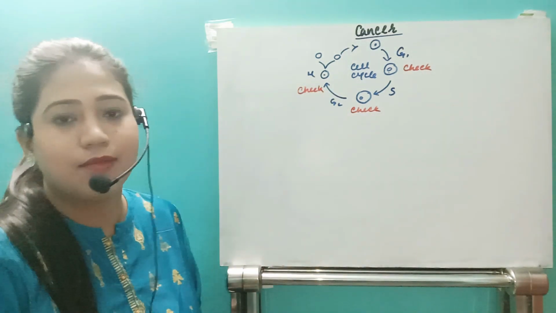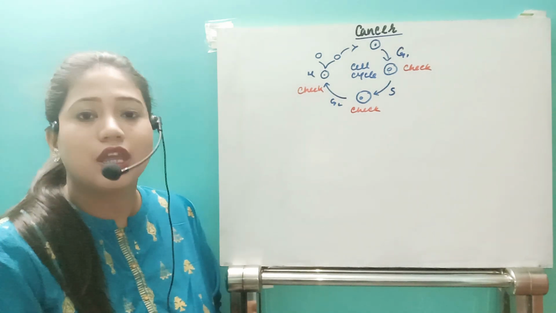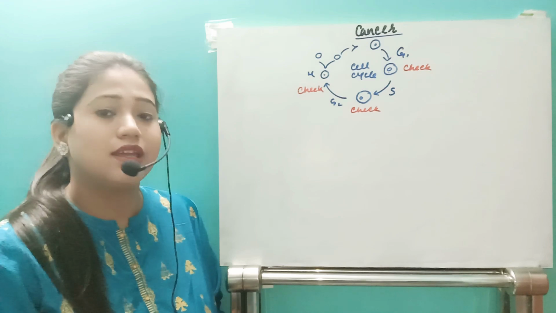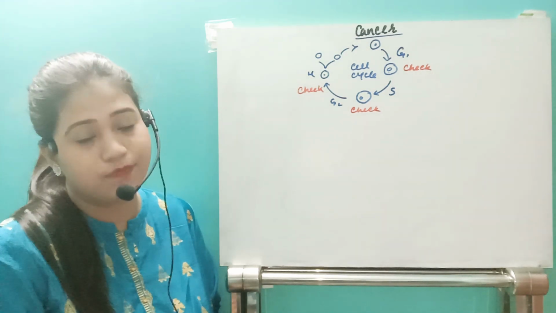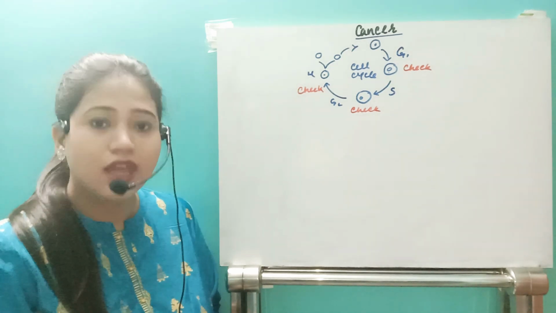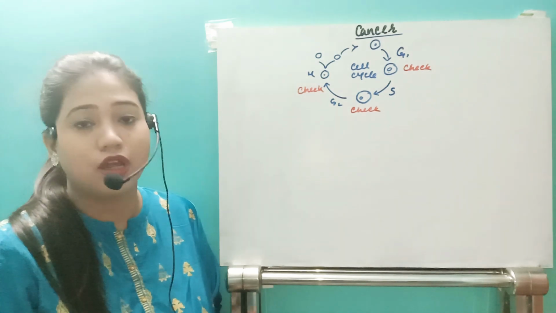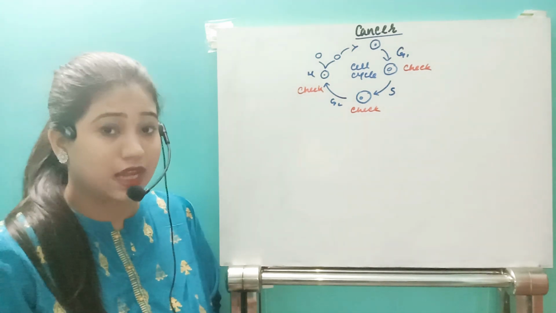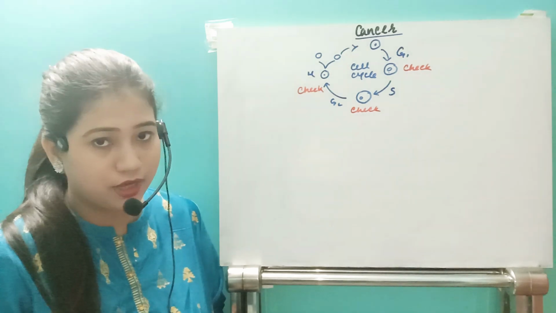In every step we are going to have some checkpoints, and in those checkpoints it will be checked whether the cell is undergoing the normal growth phase or synthesis phase or not. If some abnormal thing is happening, then that cell will no more be able to undergo the next stage in that cycle, and that cell will be deleted from the body.